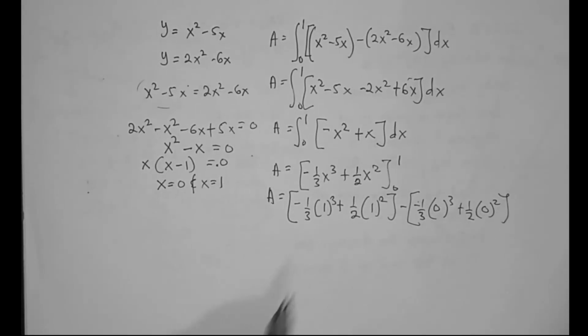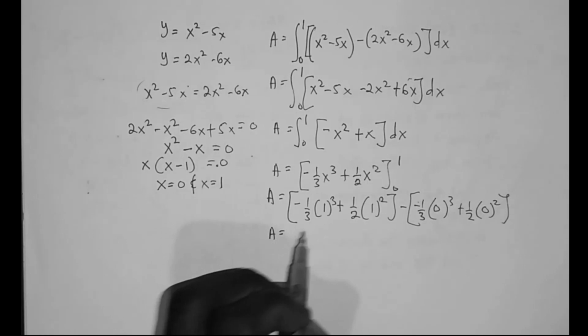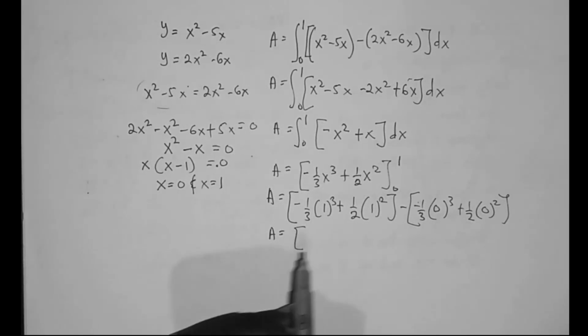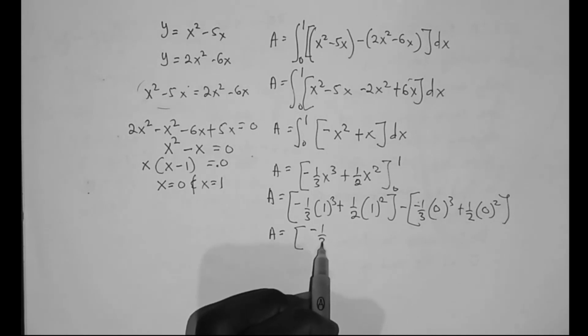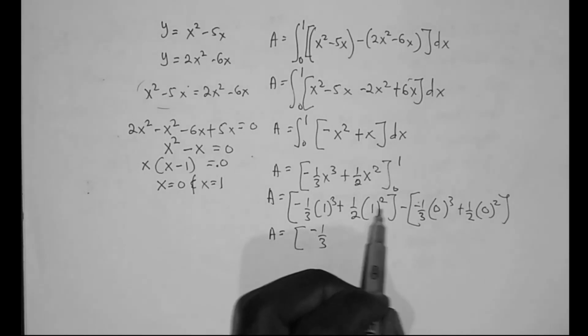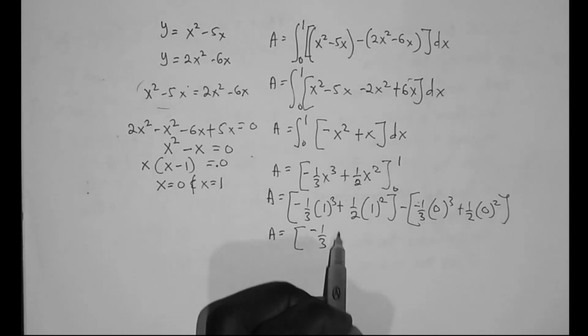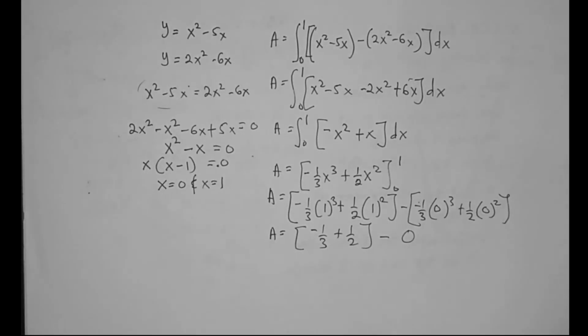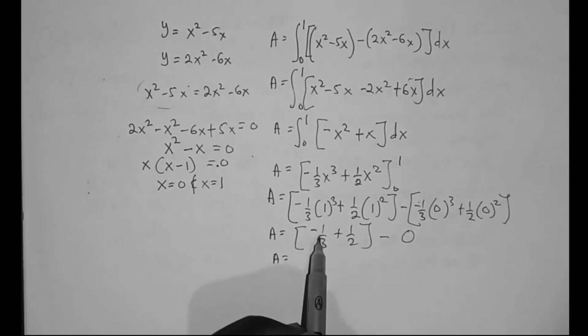So all of this will throw out 0, and therefore the area is left with 1 cubed is 1, times minus 1 over 3 is minus 1 over 3. Then 1 squared is 1, times 1 over 2 becomes plus 1 over 2, minus 0. So A is equal to, let's multiply the numerator and the denominator of this function by 2.